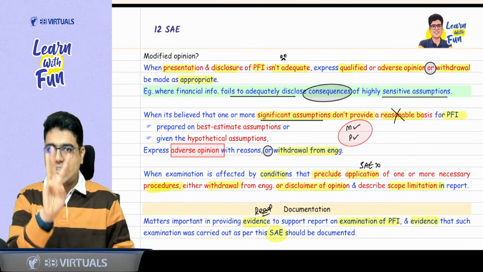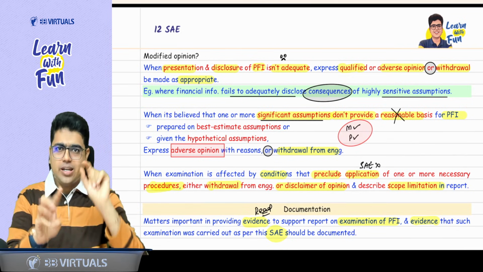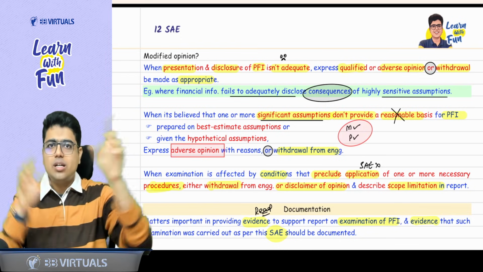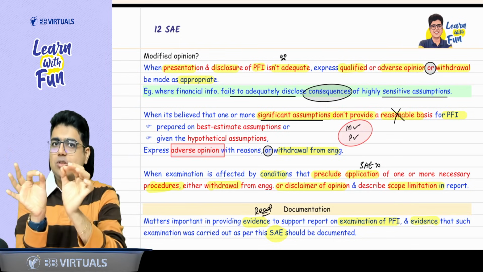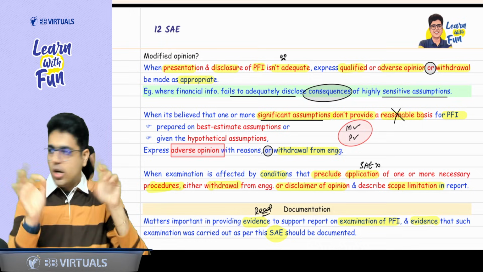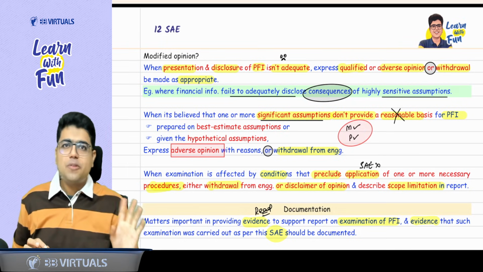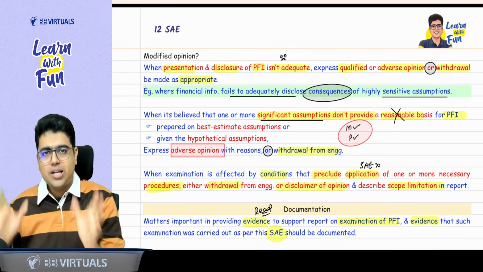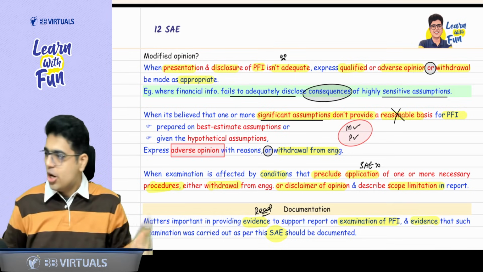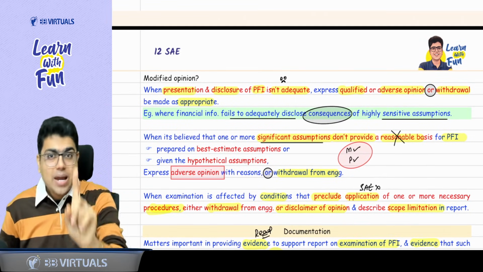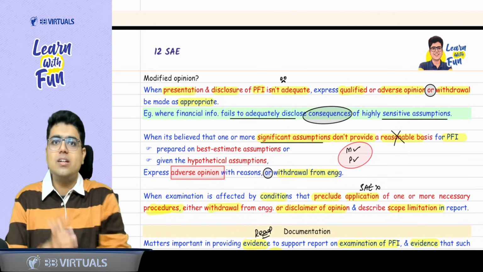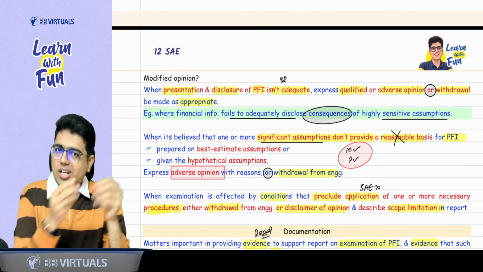Yes, sir. So let's revise the three modified opinions again. Not happy with presentation and disclosure, give a qualified or adverse opinion or withdraw. Not able to get the evidence, not able to perform the procedure, don't give any opinion, disclaim the opinion or withdraw. Not happy with the assumption, impact is material and pervasive, give an adverse opinion or withdraw.